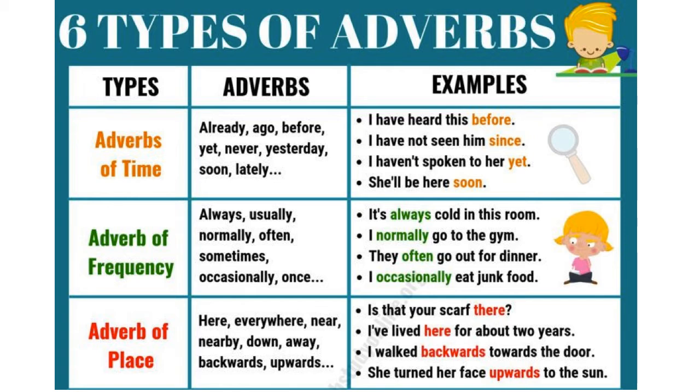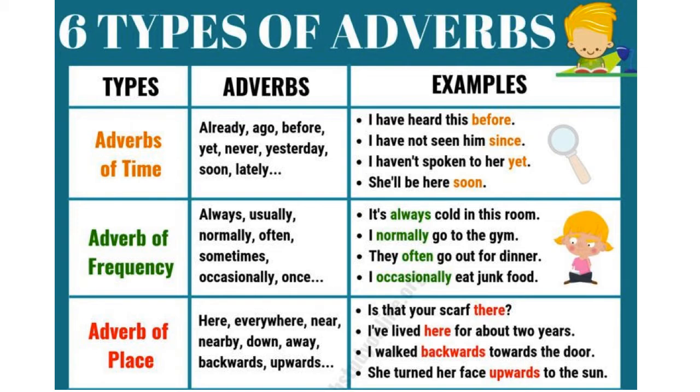Adverbs of time: already, ago, before, yet, never, yesterday, soon, lately. All these are words which show time. When did something happen? It has already happened. It happened long ago. It has never happened. Soon it will happen. It happened yesterday. It will happen tomorrow. These are all words, adverbs which show time. So they are called adverbs of time.